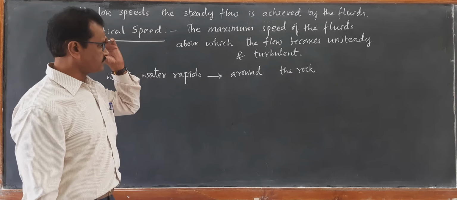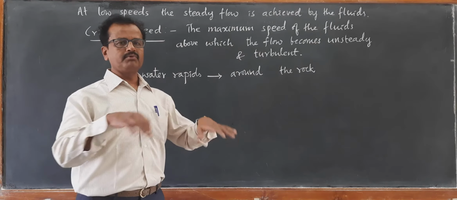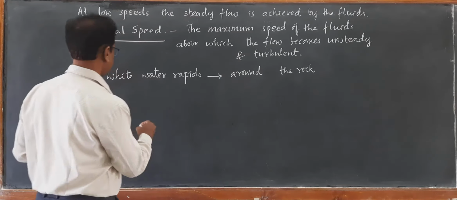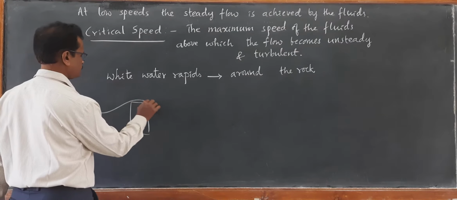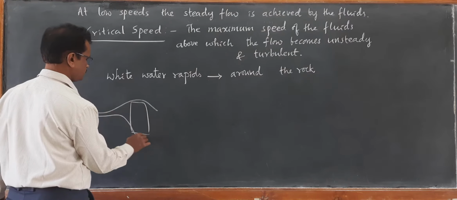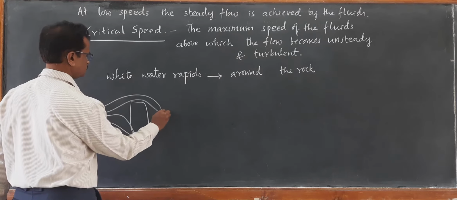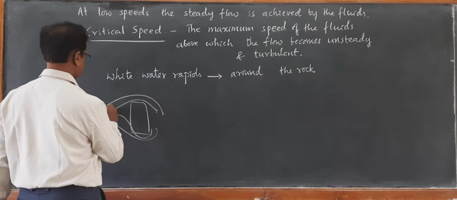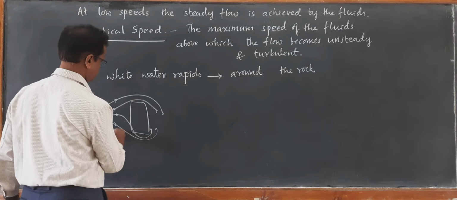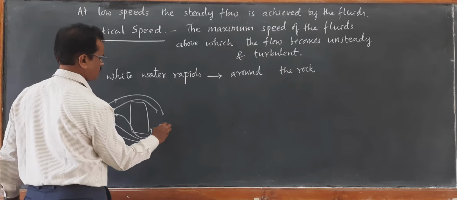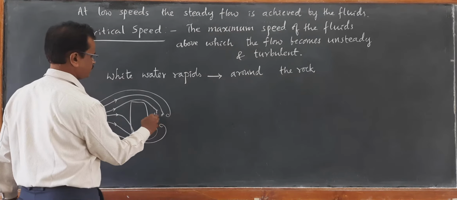When the fast flowing fluid encounters the rock, then you will find whirlpool like structures. Suppose this is a rock, and if the flow encounters this rock, you will find a kind of unsteadiness, and this kind of white water rapids are formed.